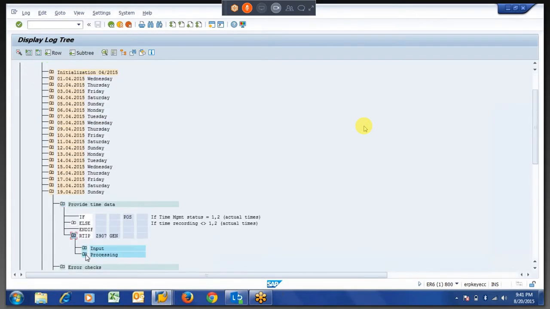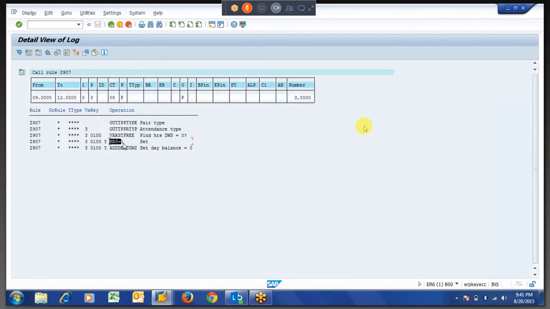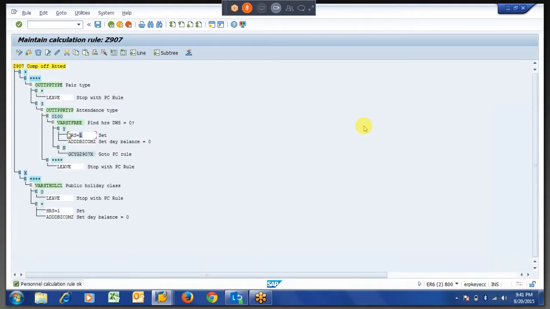It will be reading the same thing and generating directly to the ZCOM time type, which we already assigned in the state base entitlement table. So it is directly going to create for the employee, even for working hours of 3. So how to check the working hours before creating it? A bit of enhancement of the existing PCR, which we will do.